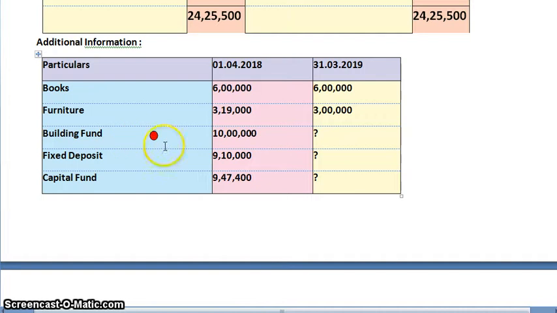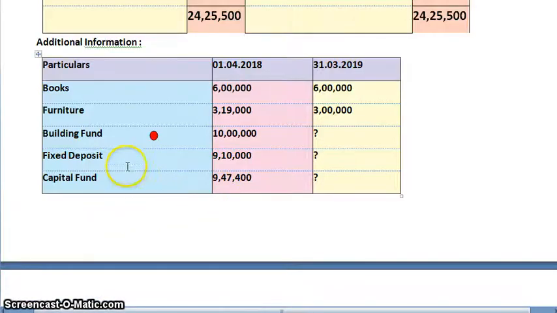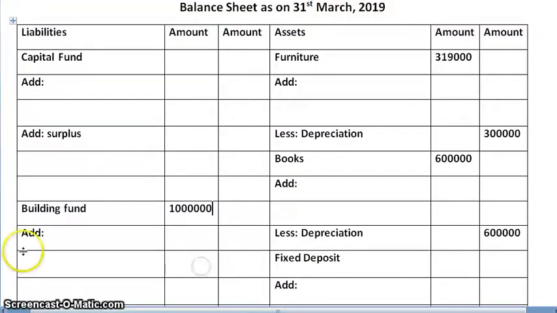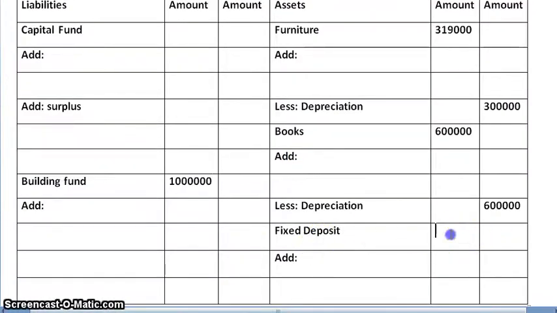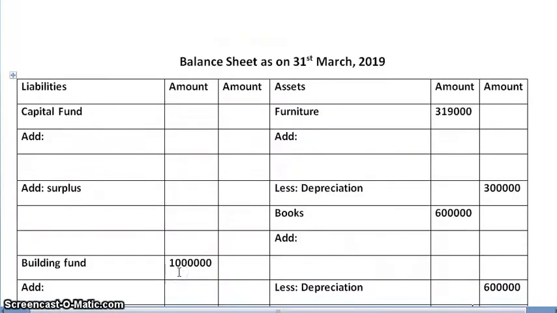Next, building fund 10 lakhs. Adjustment is there, so we'll be writing in the inner column, balance sheet liability side. Building fund amount is 10 lakhs. After that, fixed deposit 9,10,000, balance sheet asset side. Next, capital fund 9,47,400, balance sheet liability side.